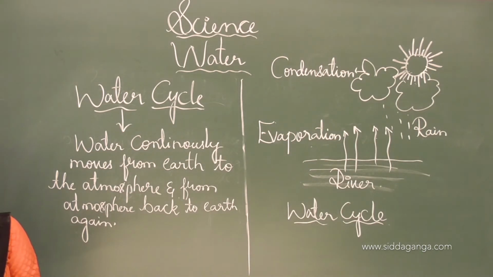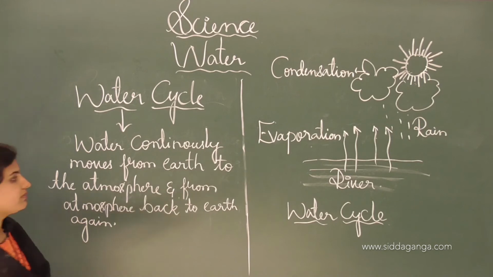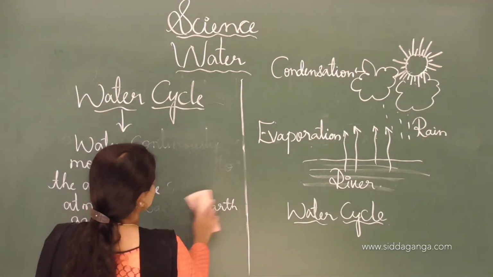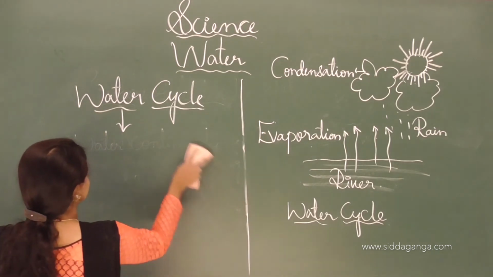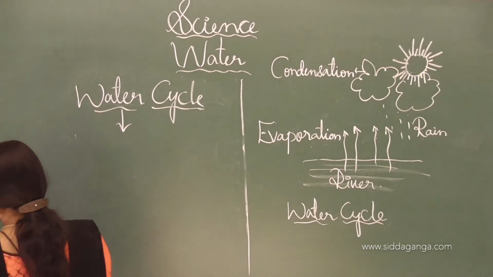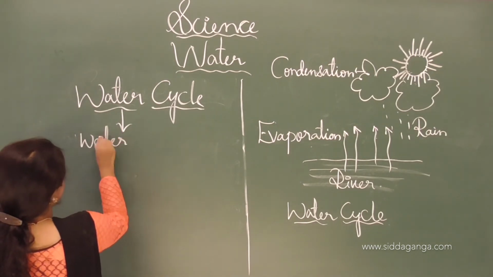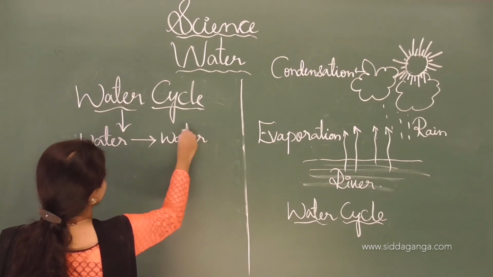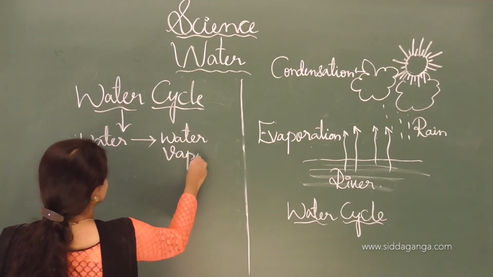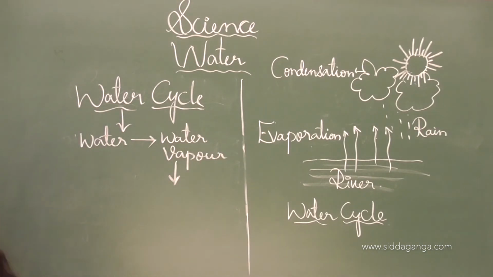See, water is converted into water vapor by many processes, like boiling.